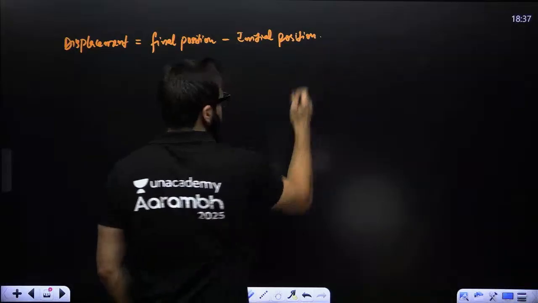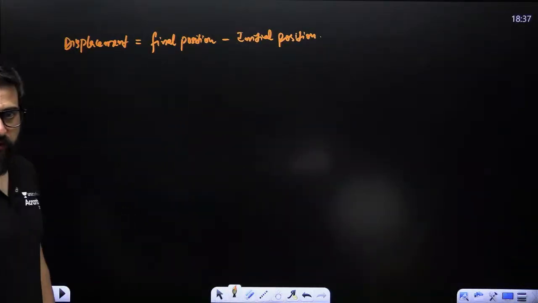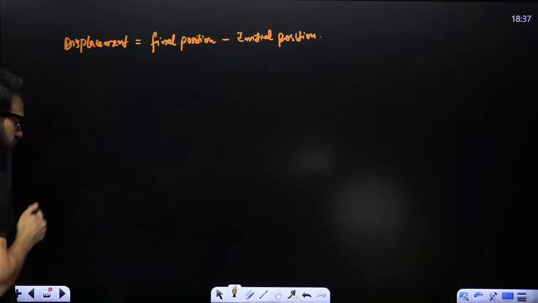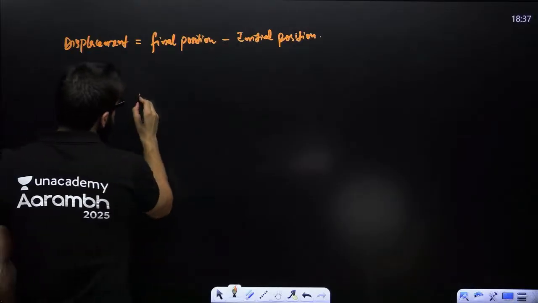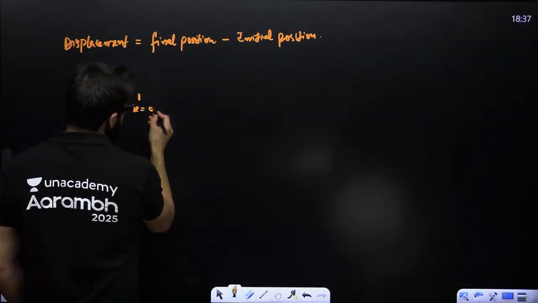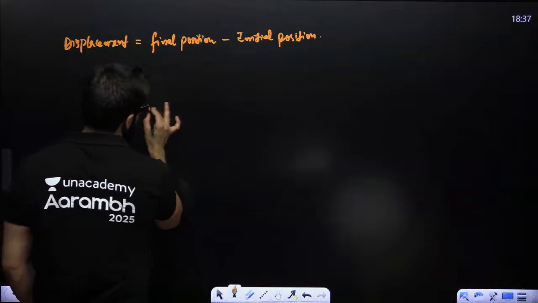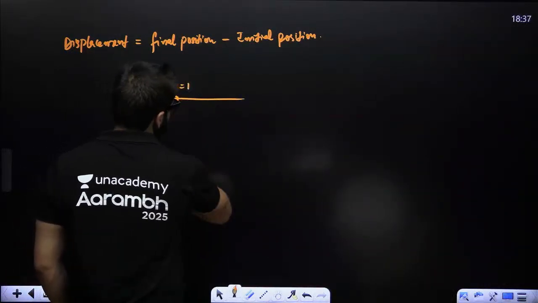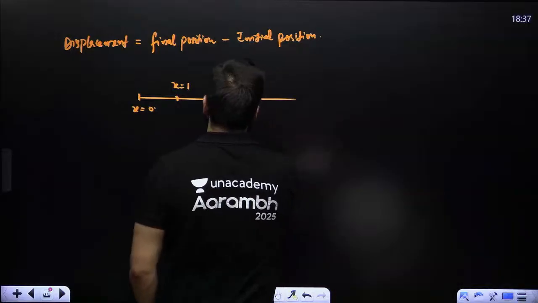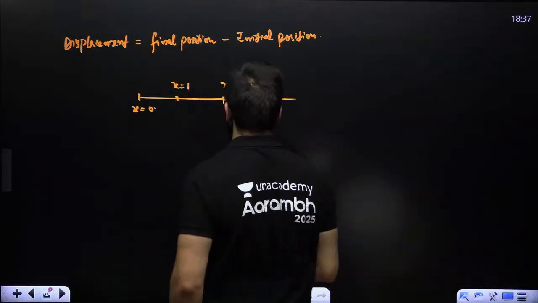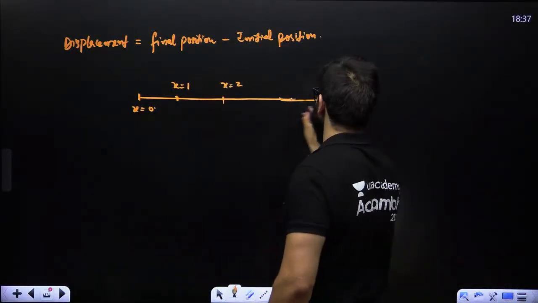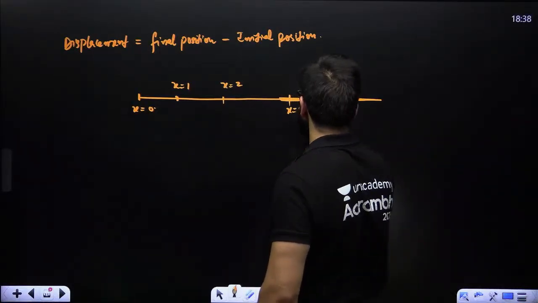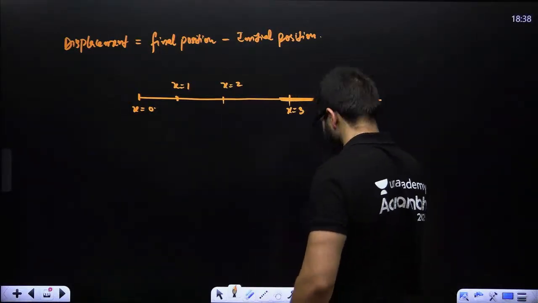We can find displacement like this also: final position minus initial position. Let's suppose the object is initially at rest, at x is equal to 0. Here it is x is equal to 1. Here it is x is equal to 2. Here it is x is equal to 3. Here it is x is equal to 4.